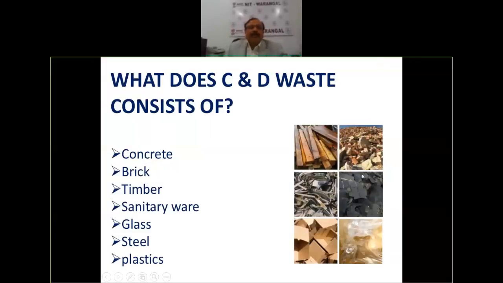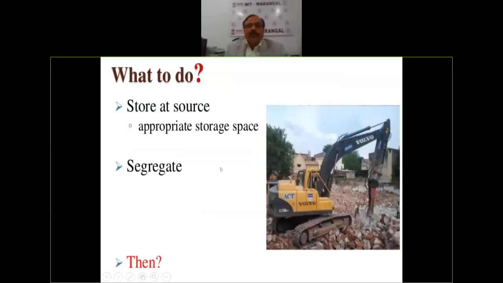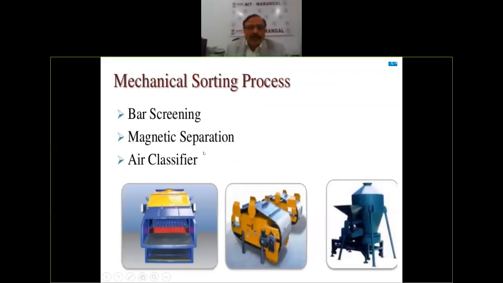Luckily, what does C&D waste consist of? It consists of concrete, bricks, timber, sanitary ware, glass, steel, and plastic. So that is how these things can be reused. So what to do once you have so much waste? First, segregate, and then you do screening, then separation. A lot of tools and techniques have come.